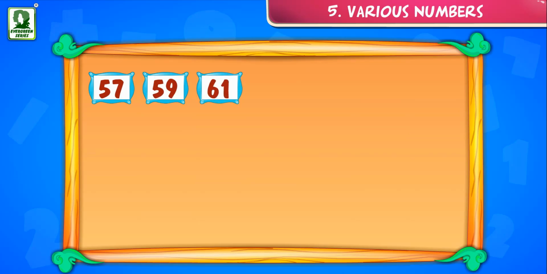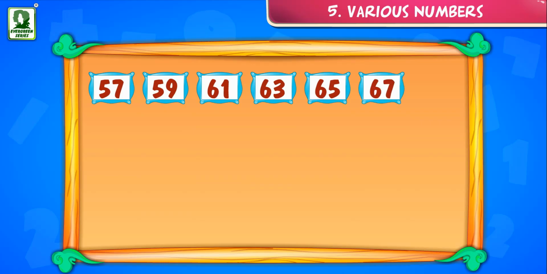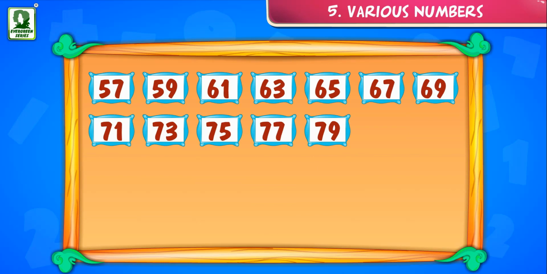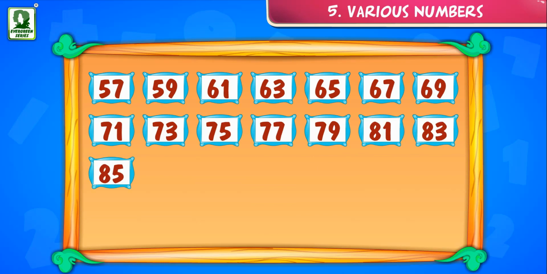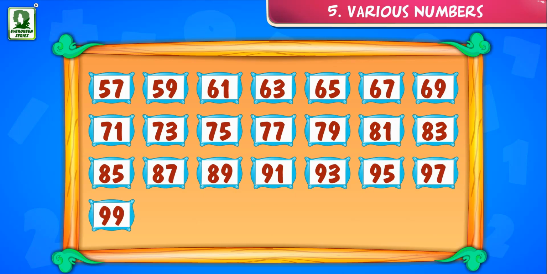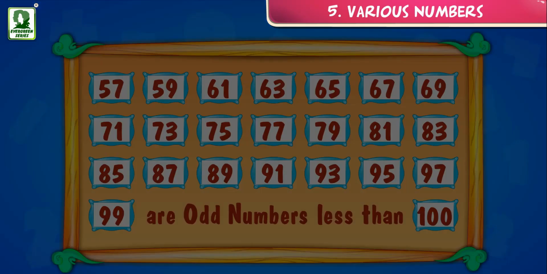59, 61, 63, 65, 67, 69, 71, 73, 75, 77, 79, 81, 83, 85, 87, 89, 91, 93, 95, 97, 99 are odd numbers less than 100.